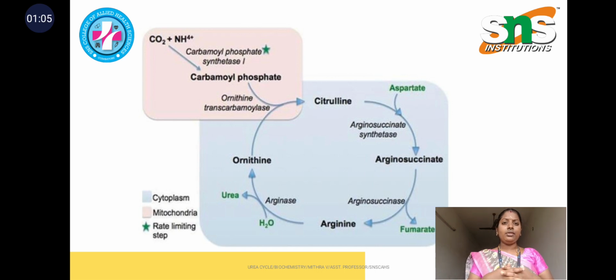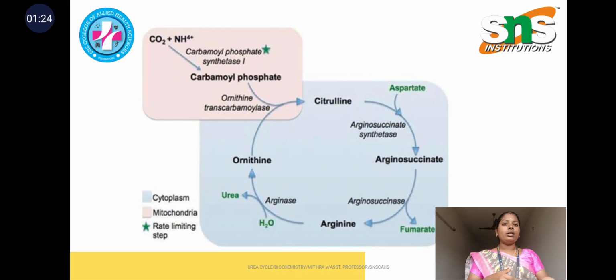So you could see first carbon dioxide and NH3, ammonia, are converted into carbamoyl phosphate with the help of one enzyme called Carbamoyl Phosphate Synthetase. Synthetase in the sense it just synthesizes that compound, the carbamoyl phosphate.